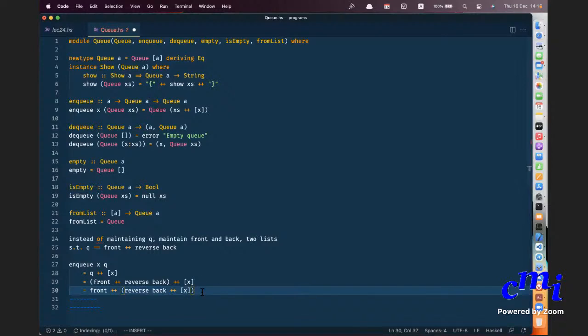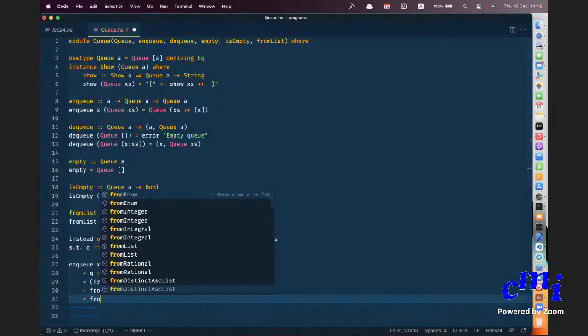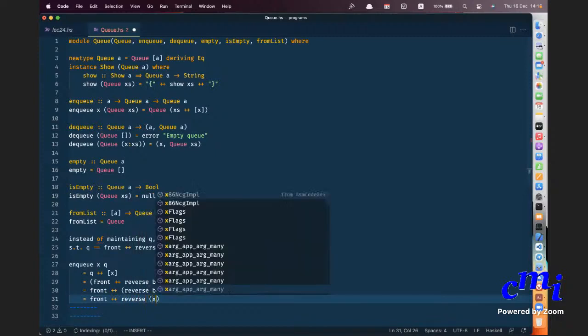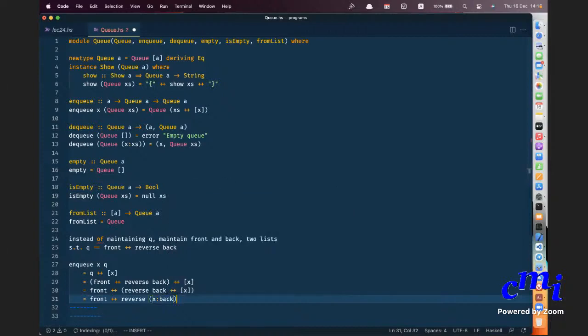The reverse of that element called on the list. Exactly. So it is front plus reverse of X colon back. Right.